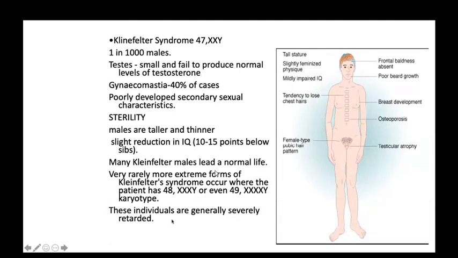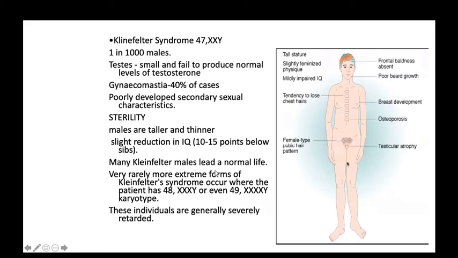Okay, if we see this patient, this is a male, but the presentation appears somewhat like a female type. The facial hair is absent, poor beard growth, tall stature, slightly feminized, mildly impaired IQ, and the tendency to lose chest hair, breast development, osteoporosis, testicular atrophy, and female type pubic hair also coming.